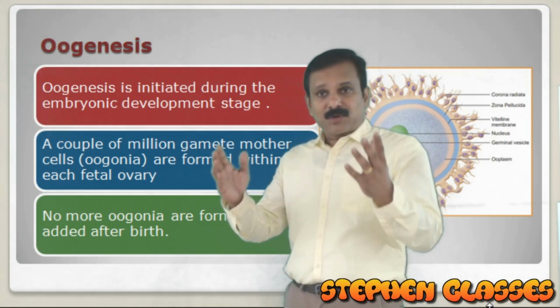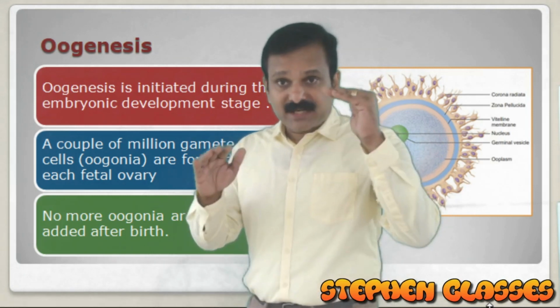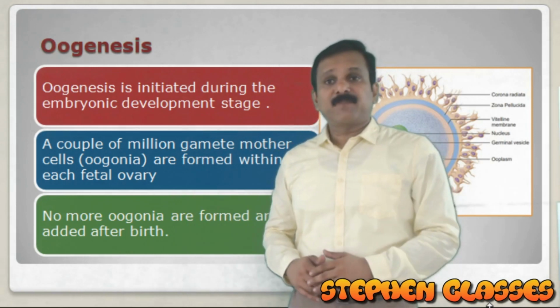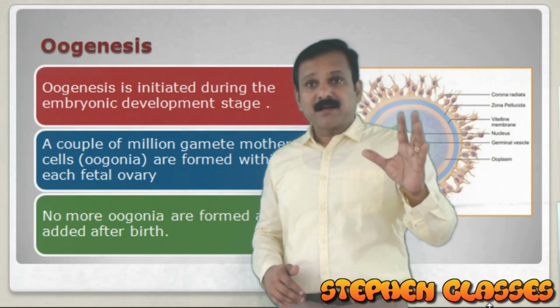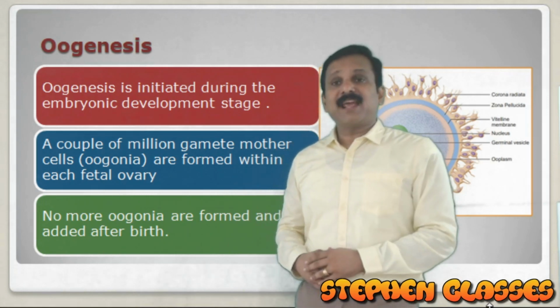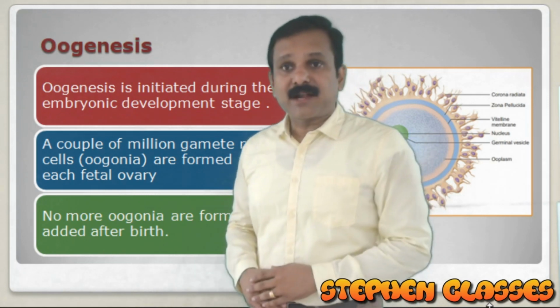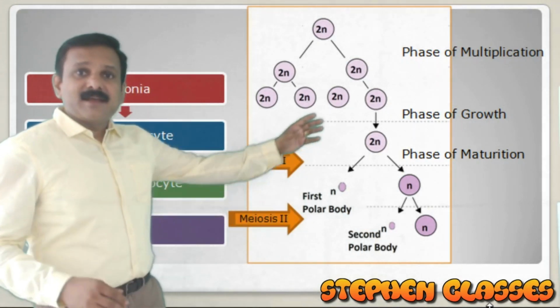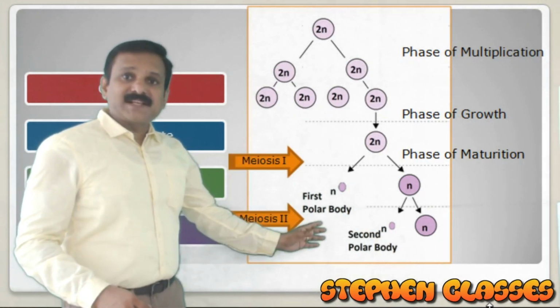Okay, so I am going to explain the different steps of oogenesis. As in spermatogenesis, the steps will look similar, but there are a lot of variations in the names of the cells and the stages. So we have the flow chart now. In this flow chart, you can see the oogenesis process.